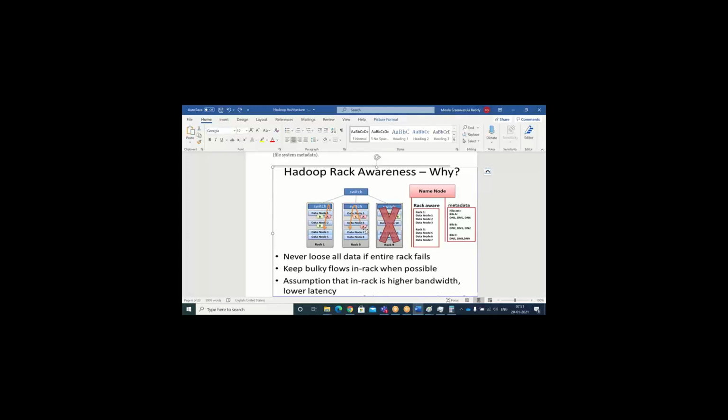Those data nodes may reside in one rack or other racks, but the rack awareness algorithm will take care that it does not place the same block information in the same data node. That means two copies of a block will not be stored in the same data node. It will store them in different data nodes within the same rack or different racks.